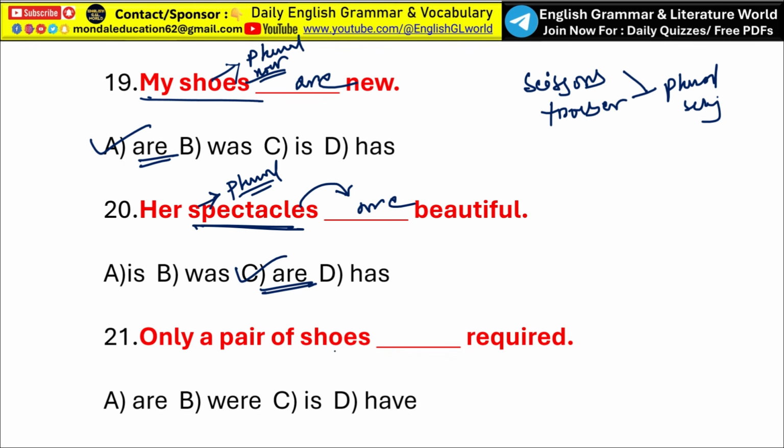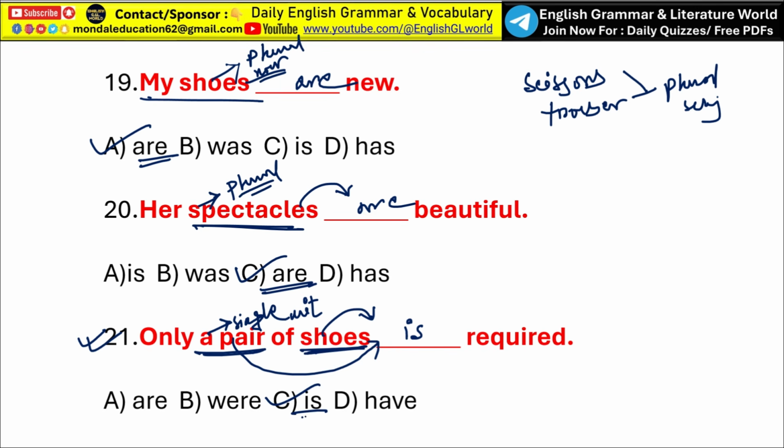Only a pair of shoes. Now this one is very crucial. Generally people get confused. They think the subject shoes is plural, so the verb should be plural. No, that's totally wrong. Here the subject is a pair. So a pair suggests a single unit. Okay, so a pair directly agrees with a singular verb. So only a pair of shoes is required. That means option C, is, is the correct answer, not were and not are.